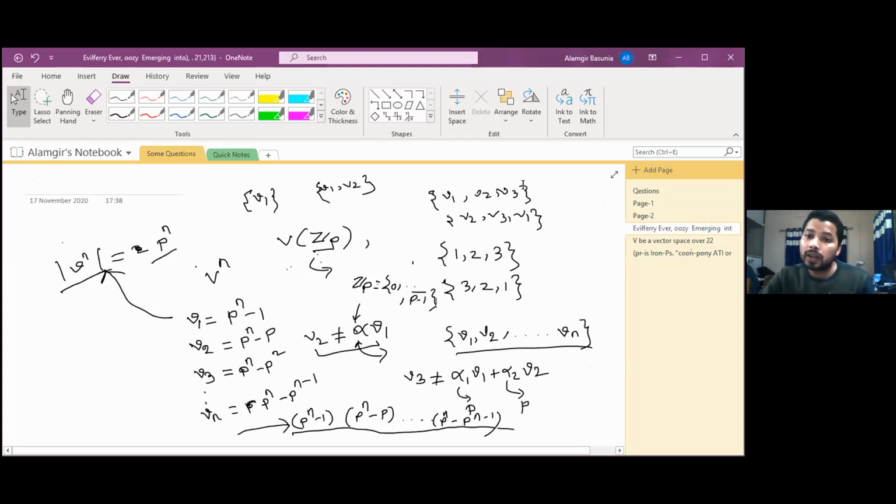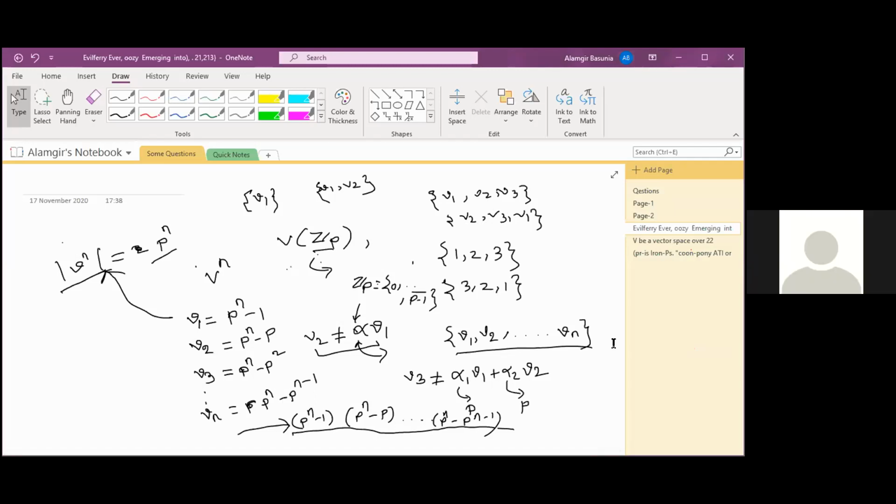Maybe v1, v2, v3 will come, and in another set v2, v3, v1. But when we discuss bases, not ordered bases, the order does not matter, so these two are the same. That is why, to find the total number of bases, this whole number is divided by factorial n, where n is the dimension of V. In the example over Z2 cross Z2 we have already shown that. Now I think you can do the calculation by yourself.